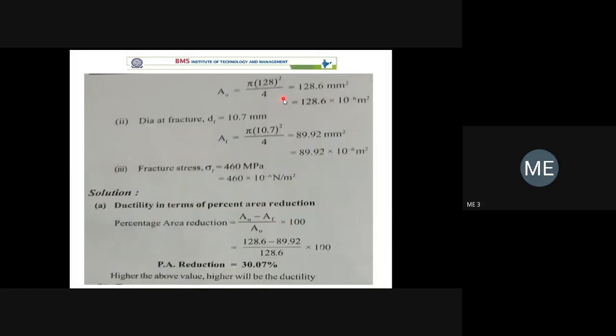There is one more problem. Again, original diameter is known. It is tensile tested to fracture and found to have engineering fracture strength. The fracture strength is nothing but the fracture load divided by original cross section area. Its cross sectional diameter at fracture is 10.7 millimeter. Determine ductility in terms of percentage of reduction in area. A cylindrical specimen of steel having an original diameter. Here there is no confusion, straightforward statement. They have given original diameter of 12.8 mm. So from that we can get A naught, the original area.